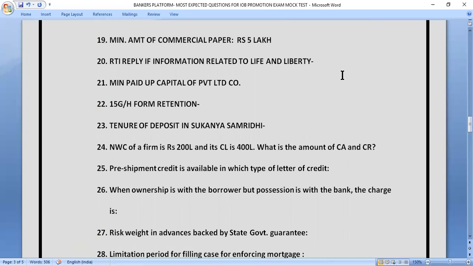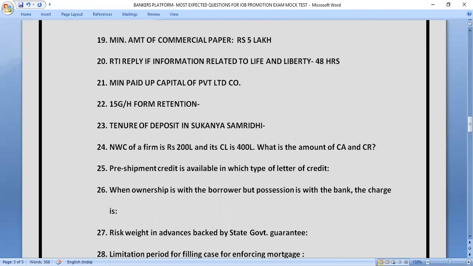Our next question is RTI reply. If we have to give RTI reply, if information related to life and liberty of a person, so then within how much time we have to give the reply? As we know that in RTI we have to give the reply within 30 days. But in this case, in RTI reply for the information related to life and liberty, we have to give the reply within 48 hours. So let's move to next question.